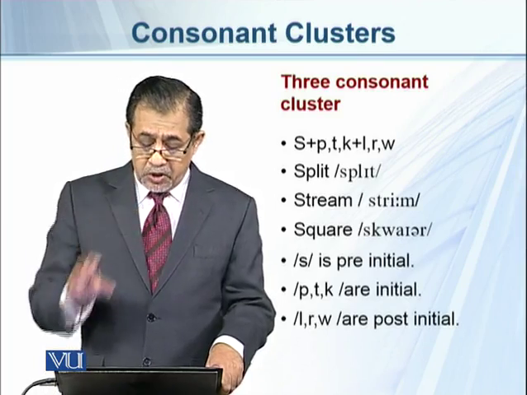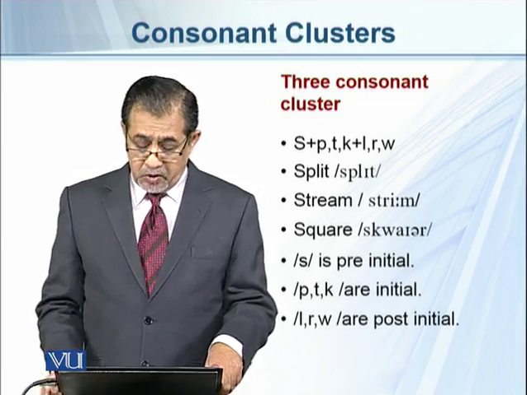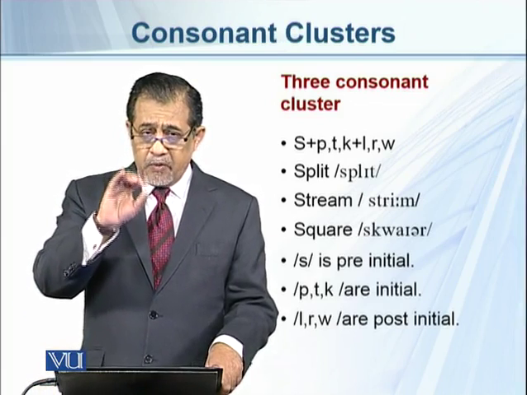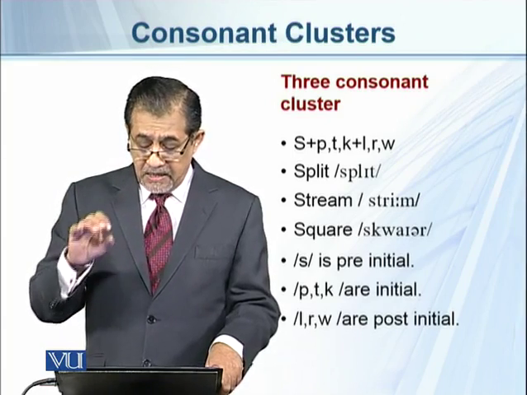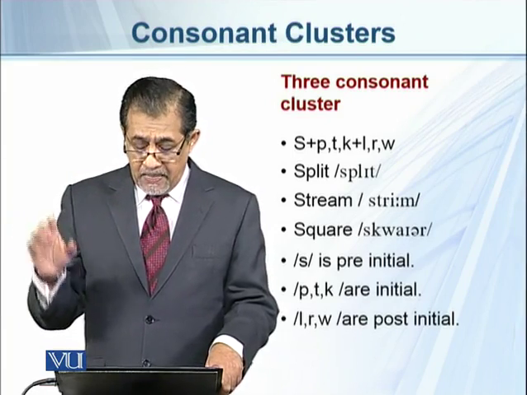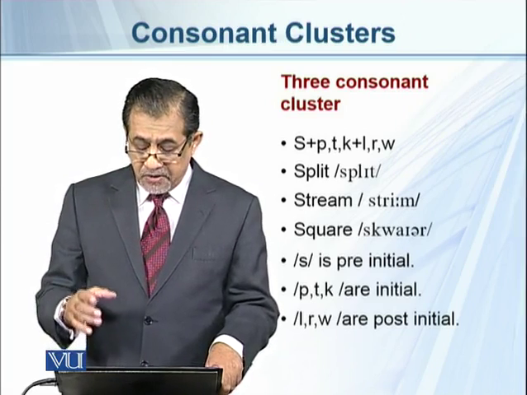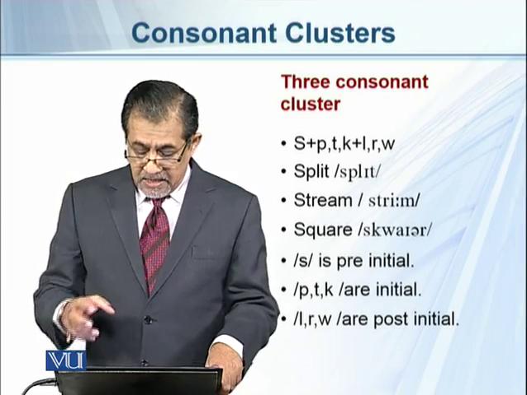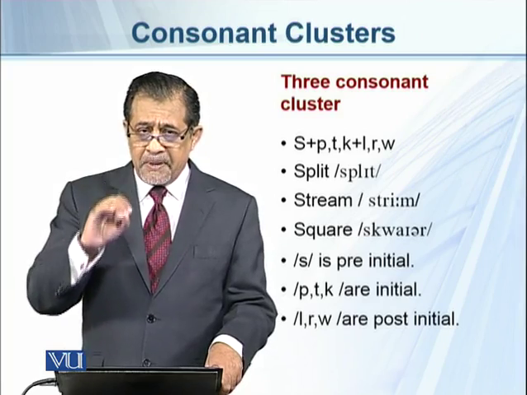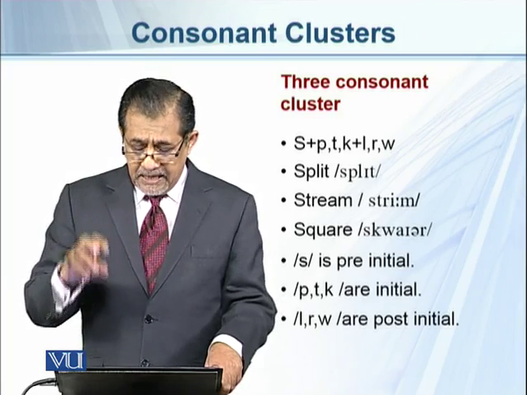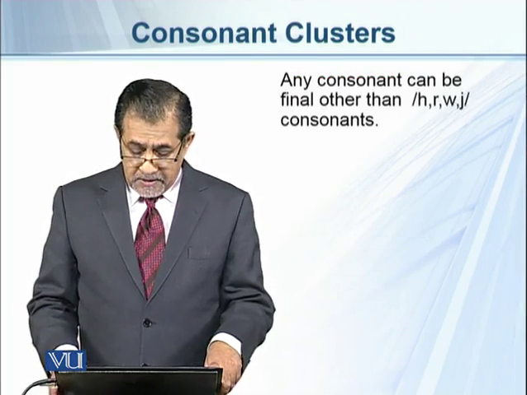Three consonant cluster, when we can have three sounds in the beginning of a syllable. Here we have s plus p, t, k, they are all plosives, plus l, r, w, right? So you can see the example in words like split, stream, square. Here s is pre-initial, p, t, k is initial, and l, r, w are post-initial consonants.